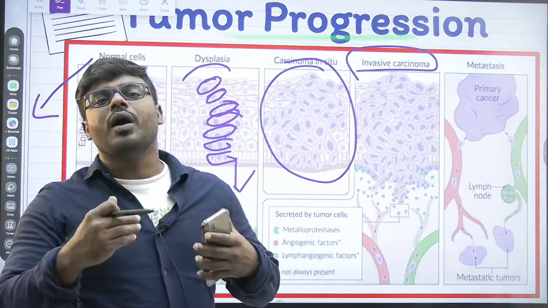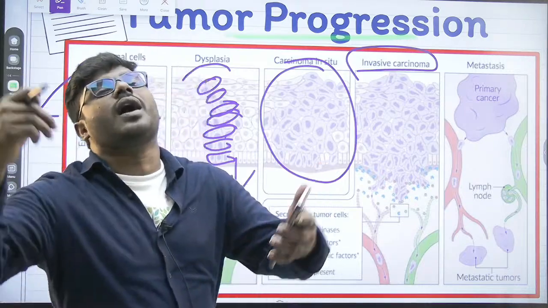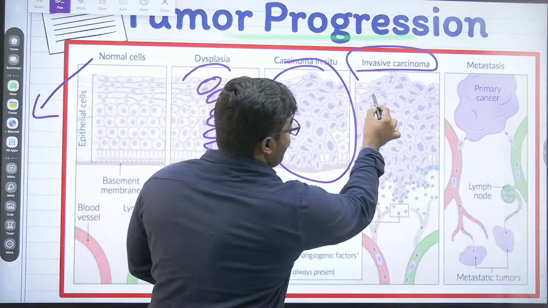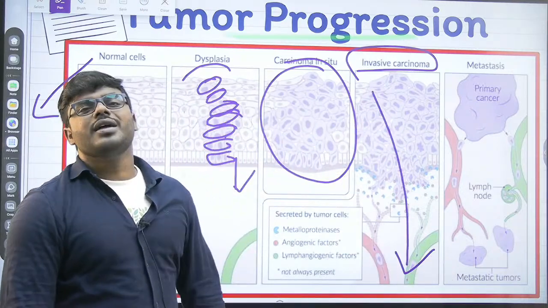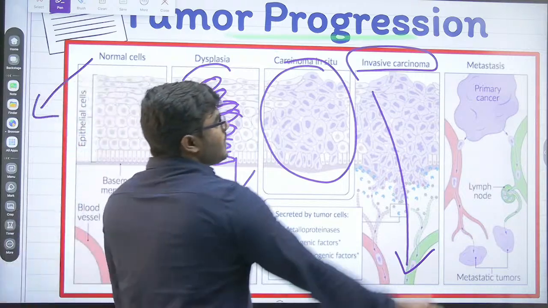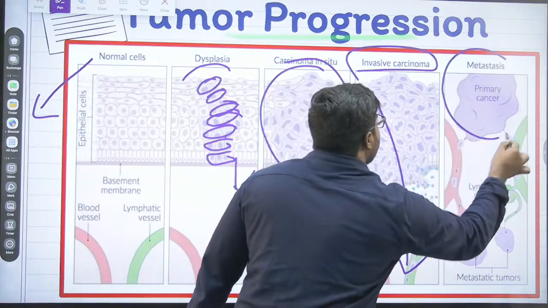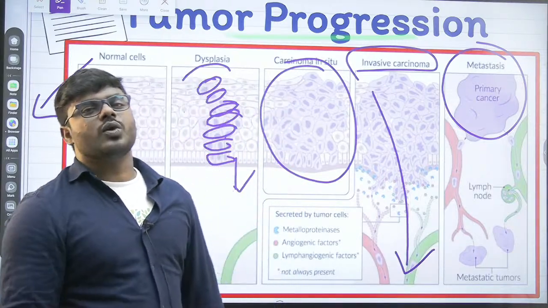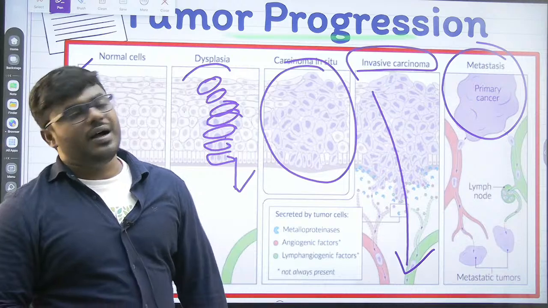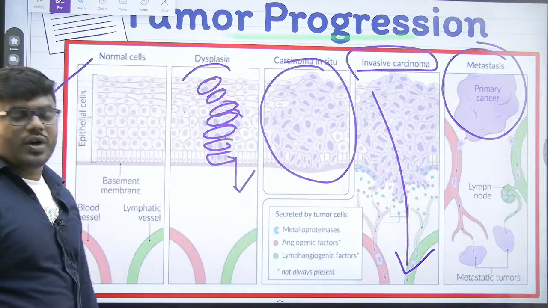It keeps on spreading continuously. So from one tissue, it is moving to another tissue. What do you call that? That's what we call metastasis. Means moving from one area to the adjacent area.